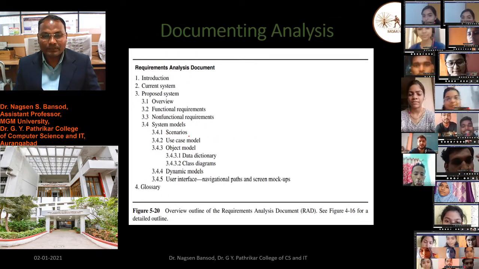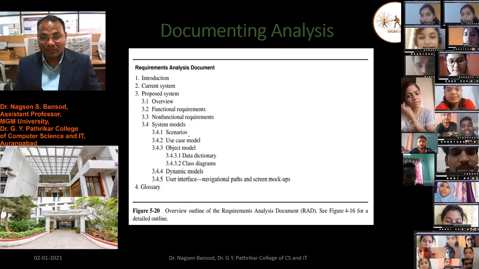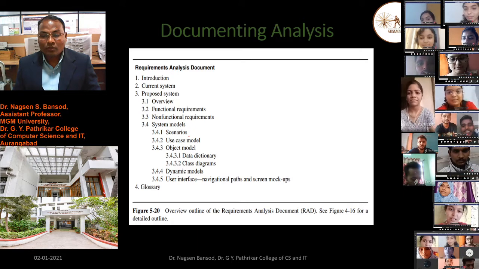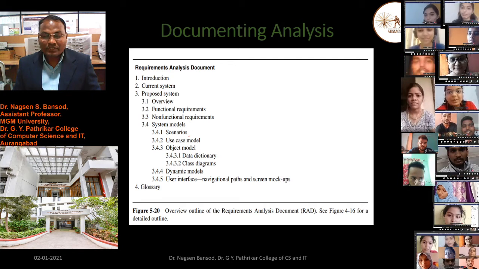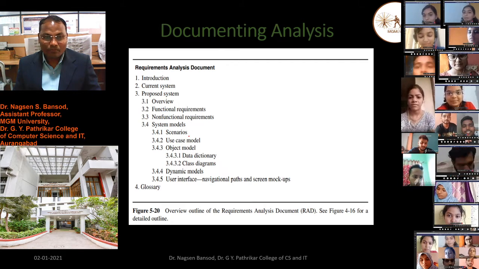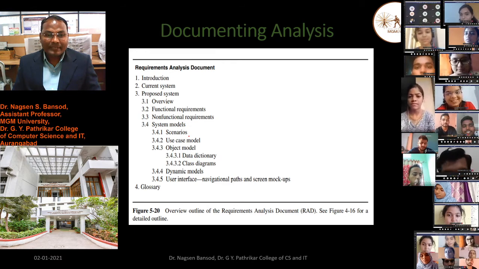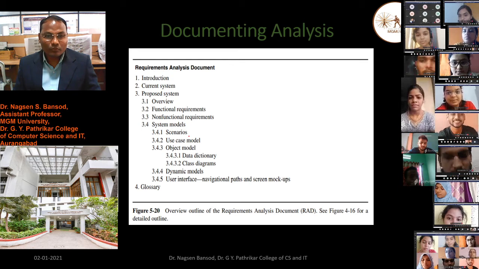Look at this figure, an overview outline of the Requirements Analysis Document (RAD), seen in figure 4.16 for a detailed outline. The RAD has first an introduction, then the current system, then the proposed system.